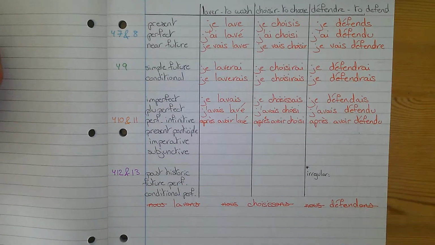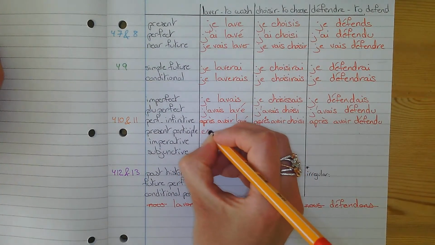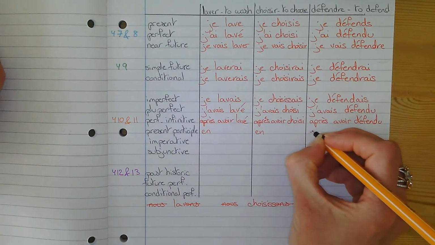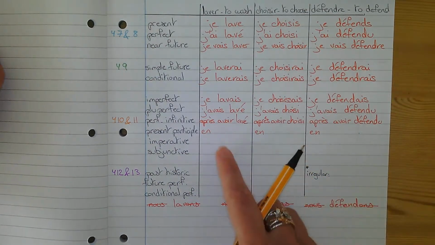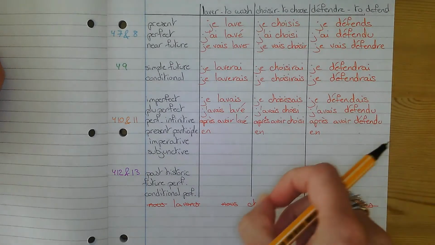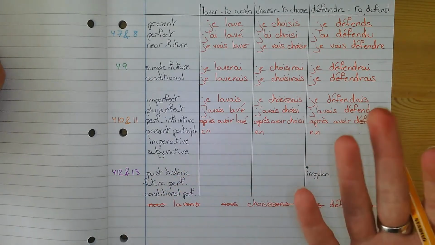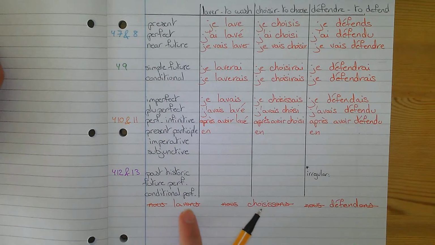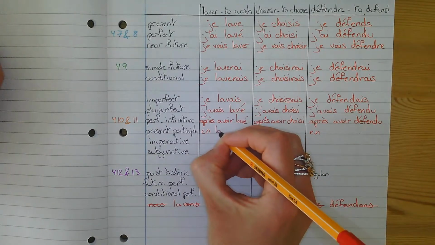Present participle: while washing, by choosing, upon defending. You have different translations, but it always starts with en. Then, the rest of your verb here will be based on the nous form of the present tense. So luckily I have already done that for the imperfect. I use exactly the same stems.